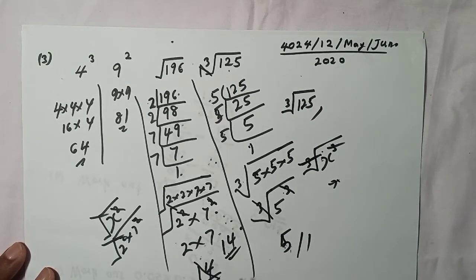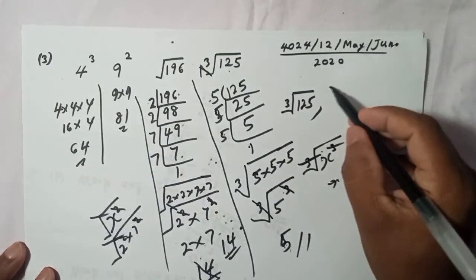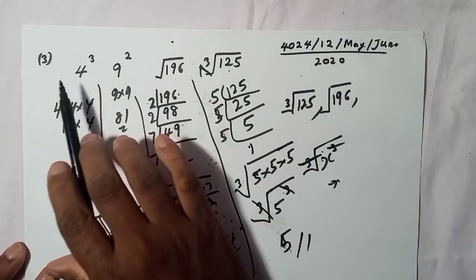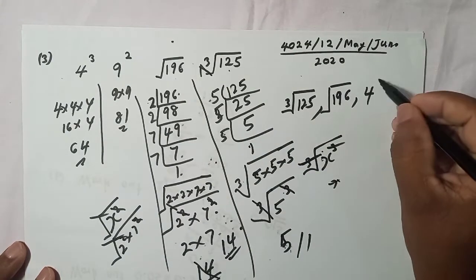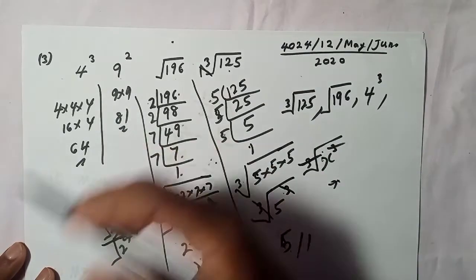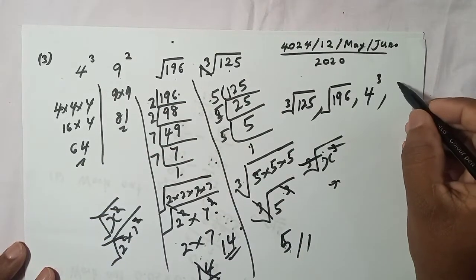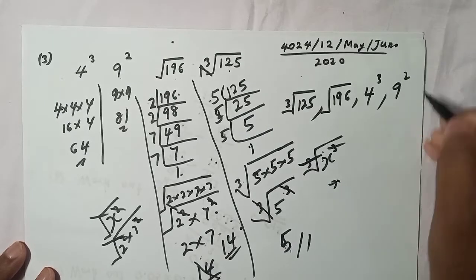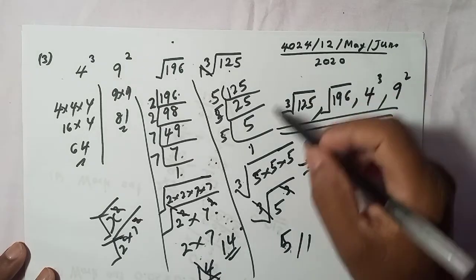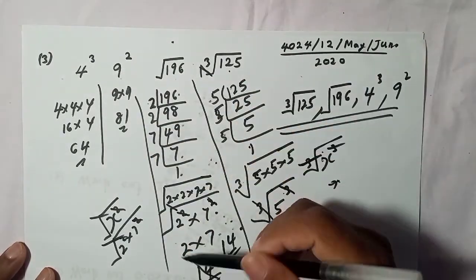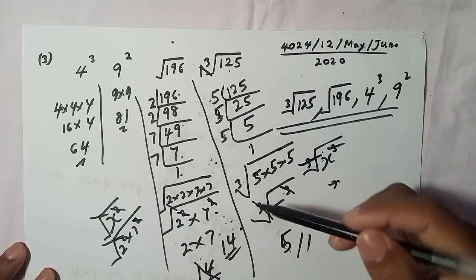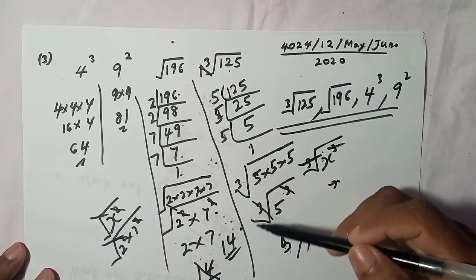Then what is the next smallest one? This one, no? The square root of 196. And then the next smallest one is this one, right? So you have to write 4 to the power 3. And then the highest one, this one, 81, got from 9 to the power 2, no? So that's the answer. You have to write your final answer in this format. This working, you don't need to do this much working, but I need to show you how it happens. That's why I explain this.